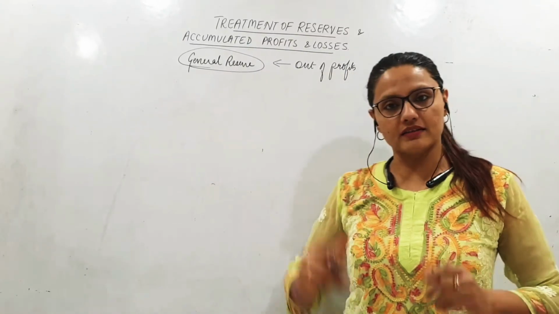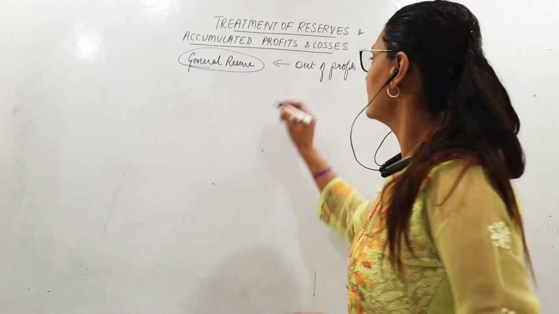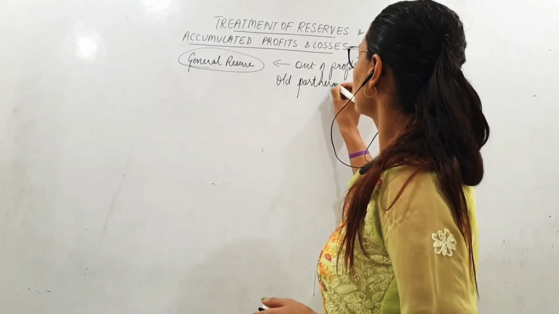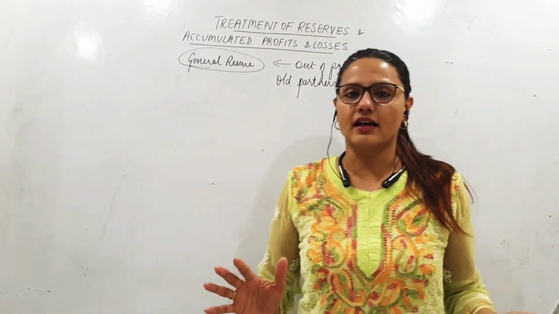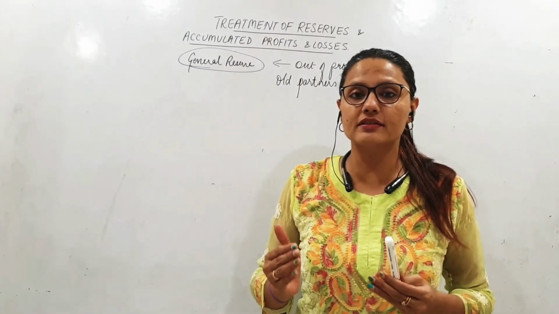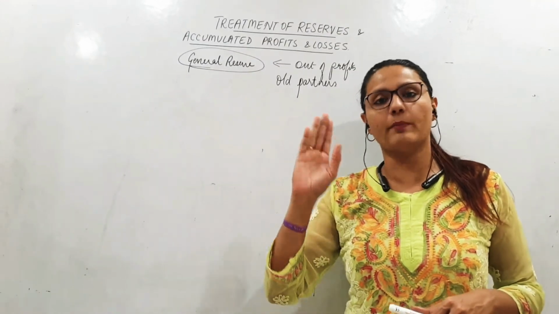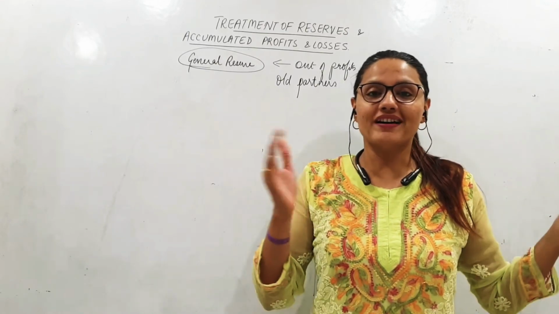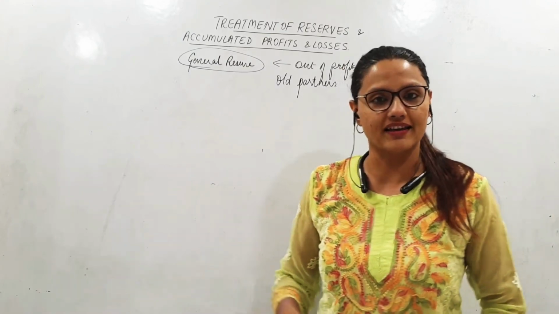which otherwise would have gone to the partners in their profit sharing ratio. So it belongs to the partners, and which partners? The old partners, isn't it? So rightfully, the old partners only should have a claim on it. Whatever reserves there are belong to the partners. Now a new partner is going to come. He will have a share in the business, and therefore he will also have an automatic share of the reserves created by the old partners. Is it fair enough? The old partners have accumulated reserves. They have built the treasure, and someone suddenly comes and says, I also have a right and a share in it.